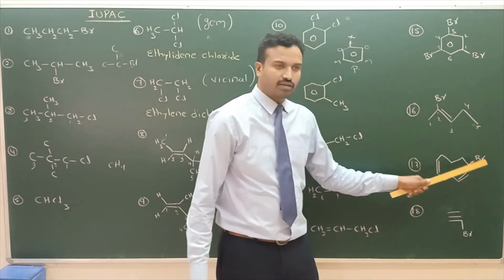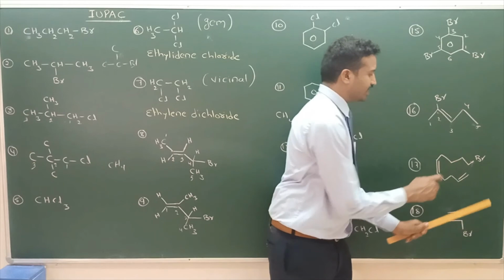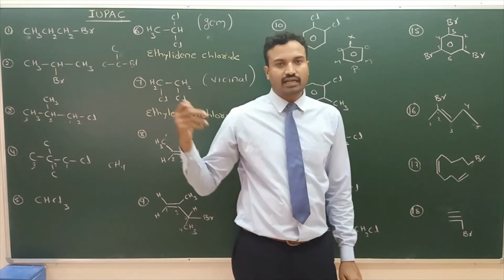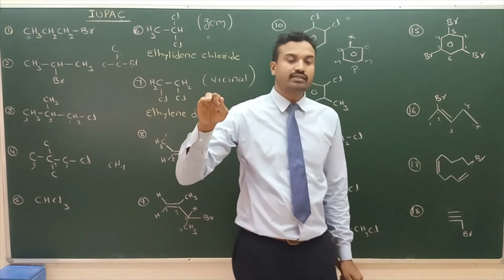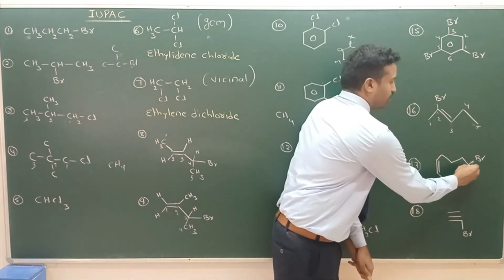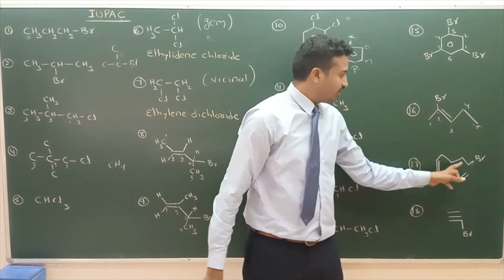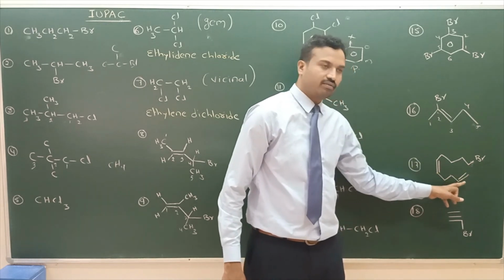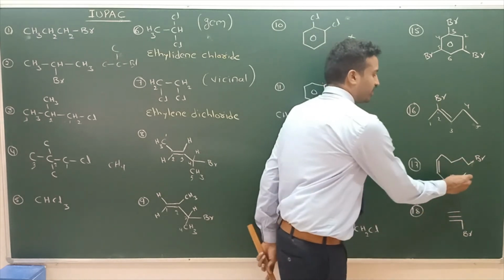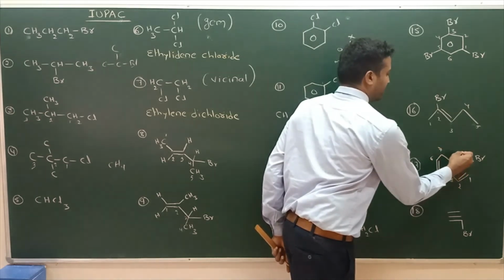Here, this is one structure, bond line structure. We can give numbering from bromine side or here. Here carbon is absent, bromine is there. We know in bond line structure every corner and every edge contains a carbon. If any other group is there, the edge carbon is absent. So here there are 10 carbons. If we start the numbering here, the double bond is very far. But priority we should give to the double bond, not the substituent. So numbering from the double bond: 1, 2, 3, 4, 5, 6, 7, 8, 9, 10 carbons.